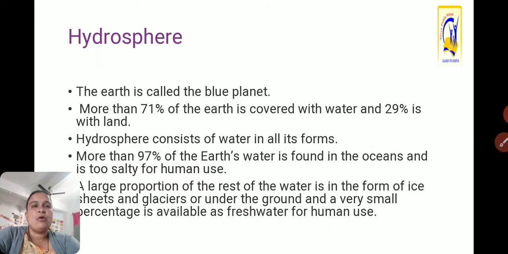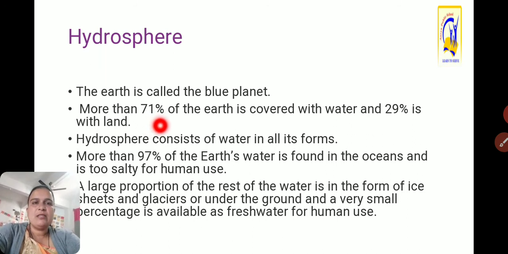See, 71% water is there on the planet Earth, but then why is there a need to save water? Because even though 71% of the area is covered by water, this water is mostly salty, means among 100% water, 97% water is salty.